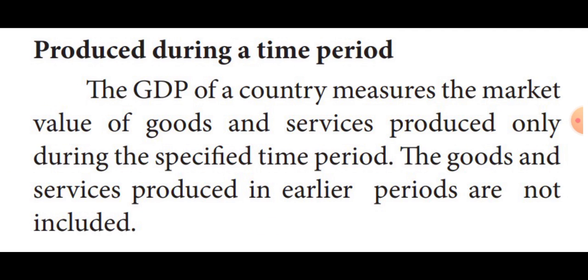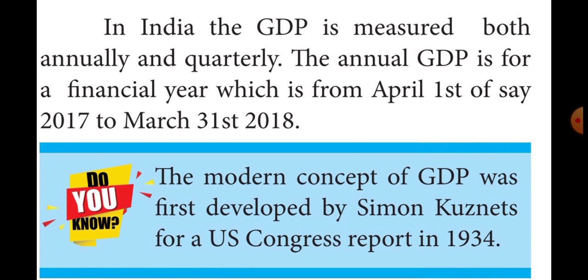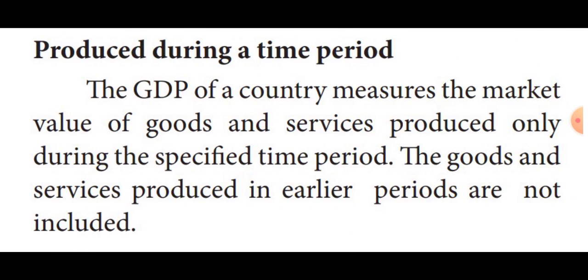The goods and services produced in previous years' market value is not added in the present year's GDP. That means 2018's GDP market value is not added to 2019's, and 2017's market value will not be included in the GDP measure for 2018.